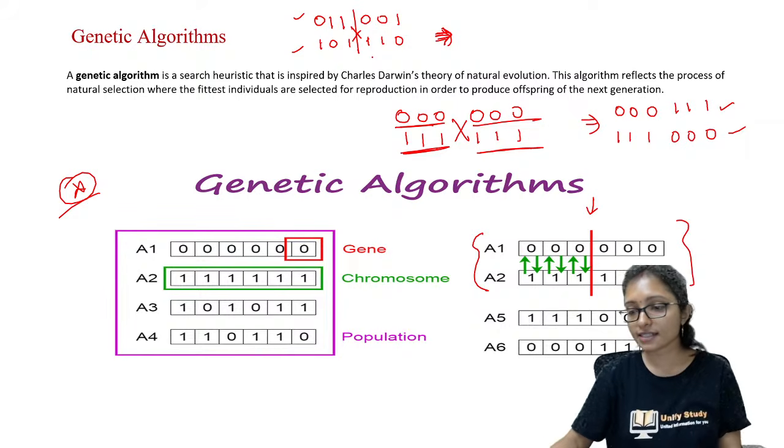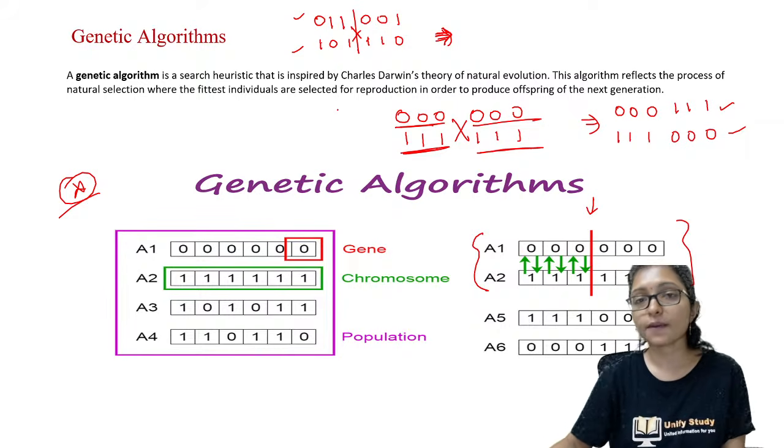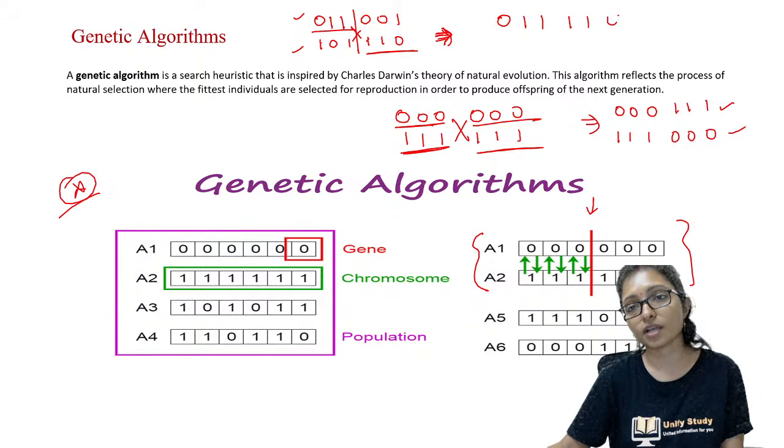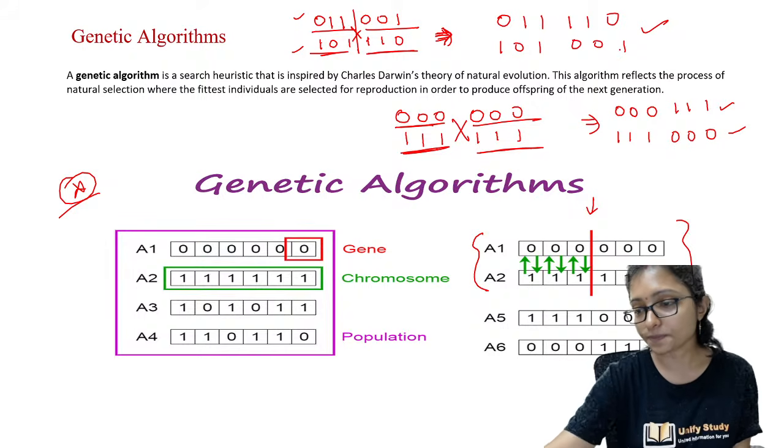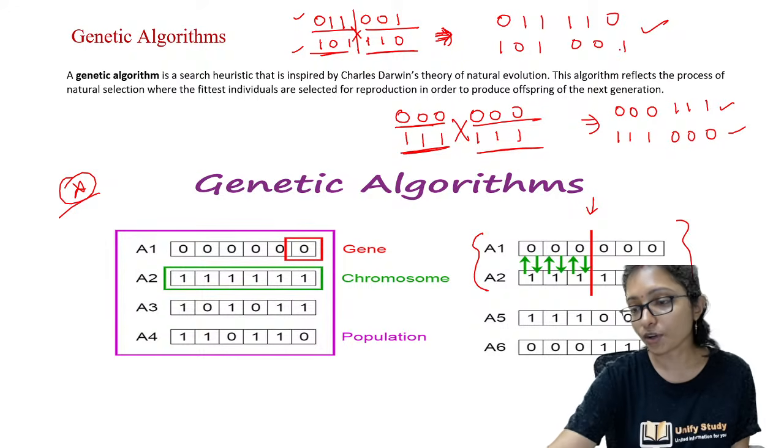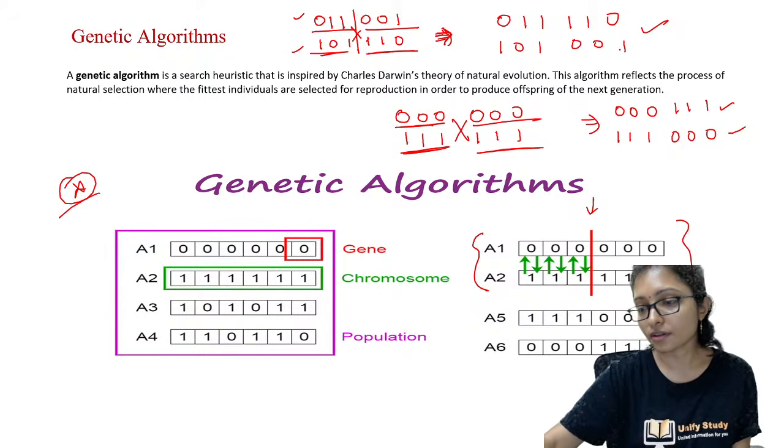Yes, I can see answers are coming. Yes, the answer will be here. From here I will take 0, 1, 1. After that I will take this one, that is 1, 1, 0. And from here I will take 1, 0, 1 and from here I will take 0, 0, 1. This will be your new offspring. Okay? Clear? Clear to everyone? Yes, very good everyone.